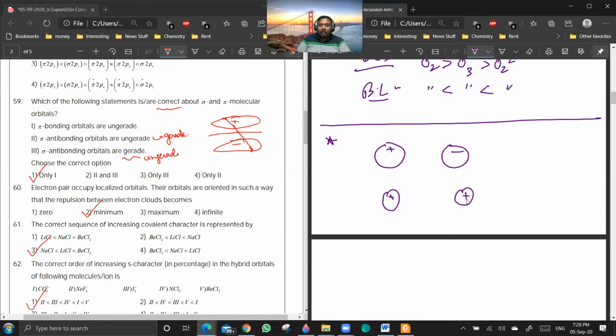Sir, for option 2 also, if we take SS overlap, we get sigma antibonding as unzeroed. When we take 2s2p, we get sigma star sp as zeroed. We are getting two now, sir. How can we generalize? For pi star DP, if we try, we are getting unzeroed. For all the three, it will be like that only?